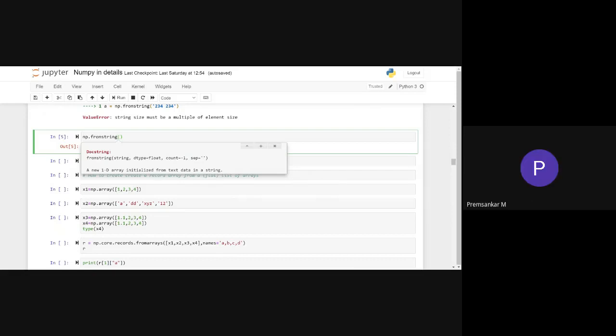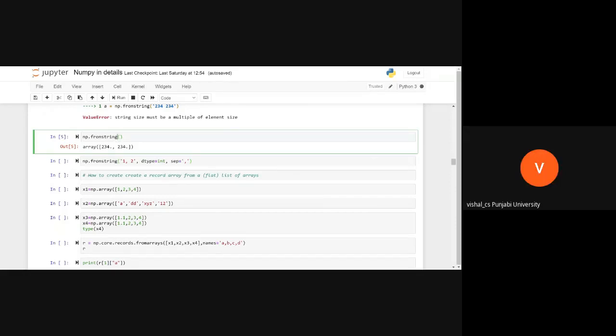And I have also told you, if you want to know what this function does, how can you see that? By Shift Tab.